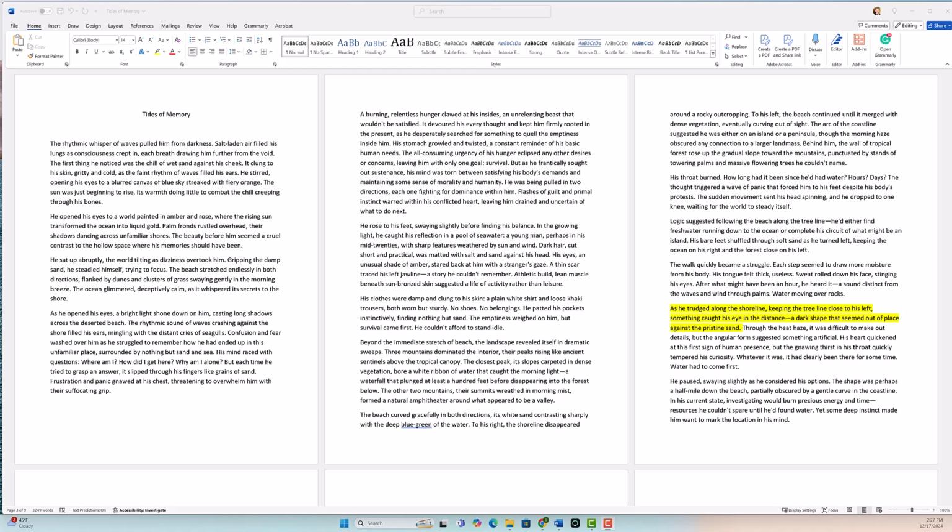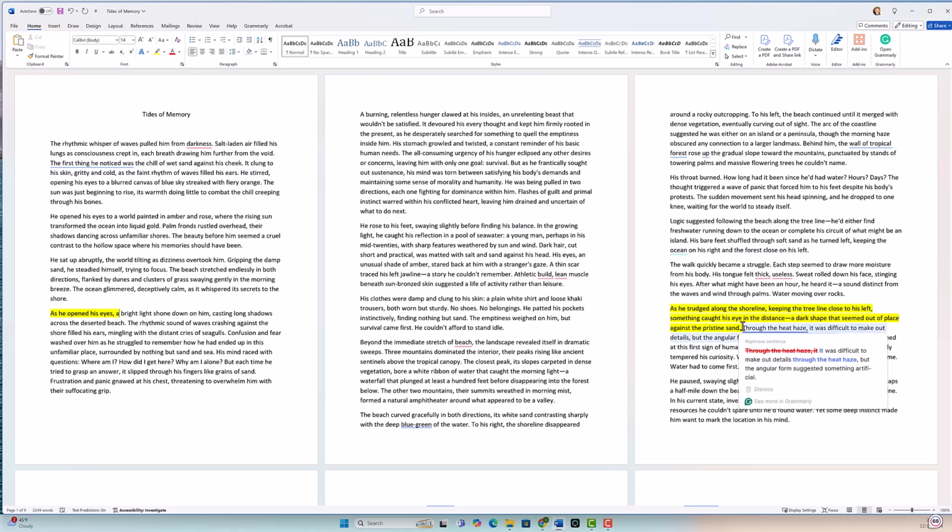One thing I've noticed is that Claude has a tendency to start a paragraph with "as." In this particular case, you'll see highlighted in yellow on your screen, "As he trudged along the shoreline." Having one paragraph that starts with "as" is not too bad, but if you notice our other paragraph that I'm highlighting at the beginning on page 1 is also "As he opened his eyes." So I simply want to rewrite "as he trudged," and I'm going to use Sudowrite to do that simple sentence restructure.